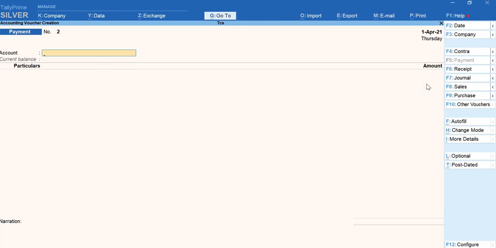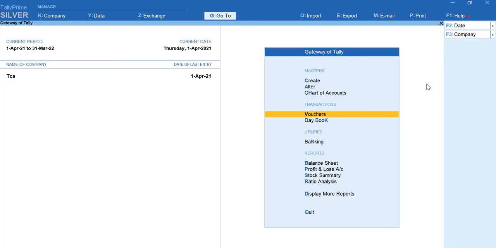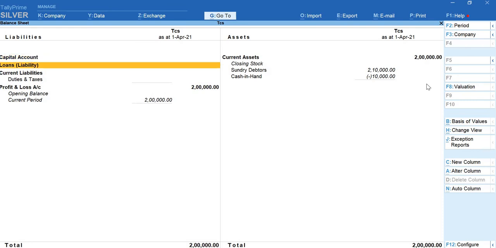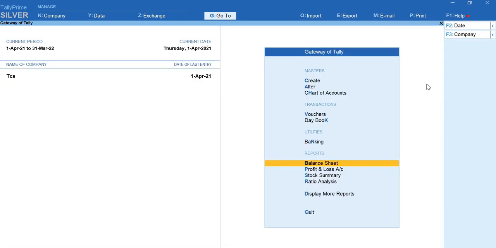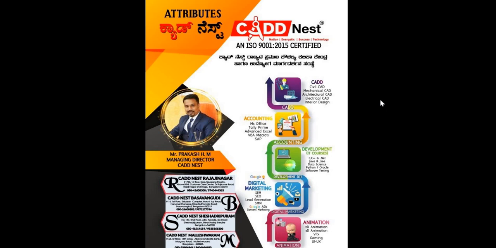Accept this. To cross-verify again, come back to your Balance Sheet. Alt+F1, and there will be no duties and taxes. So this is the procedure of your TCS. If there is any doubt, please let me know.